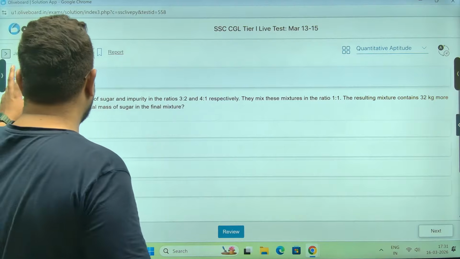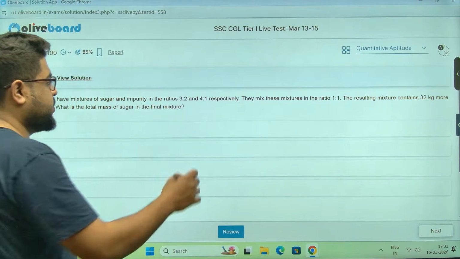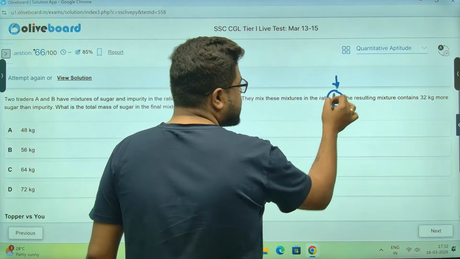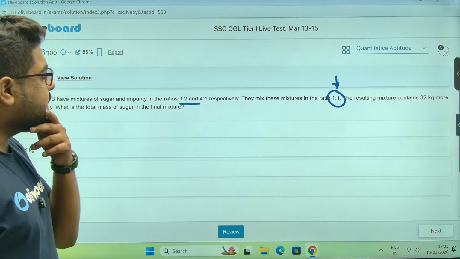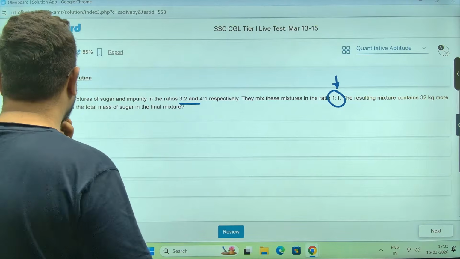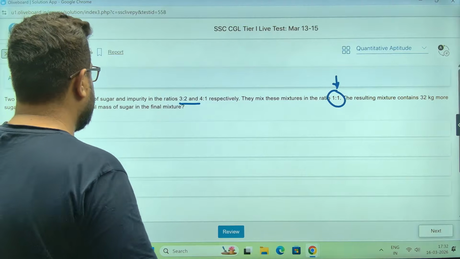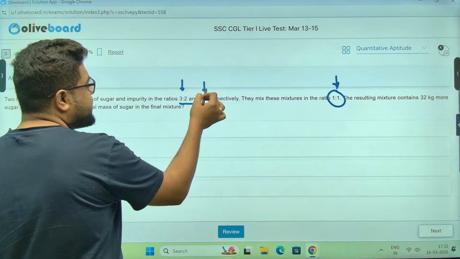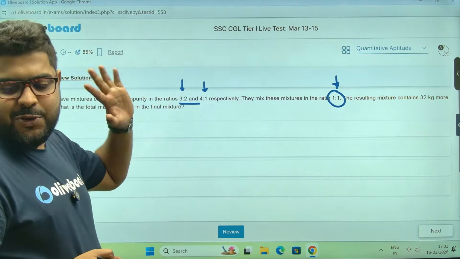Sir, two traders mix sugar and impurity in this ratio. Mix the mixtures in this ratio, meaning 1:1, equal amounts. The resulting mixture contains 32 kg more sugar than impurity. But again, you don't need to do anything because you see 3 plus 2, 5, 4 plus 1, 5. Automatically, these are already balanced. I don't need to do anything.